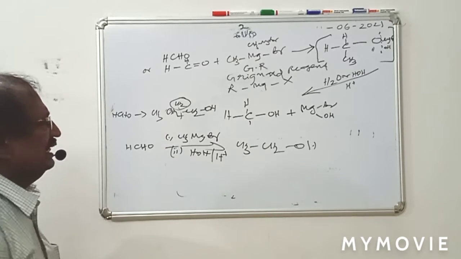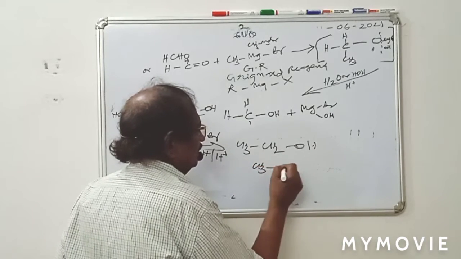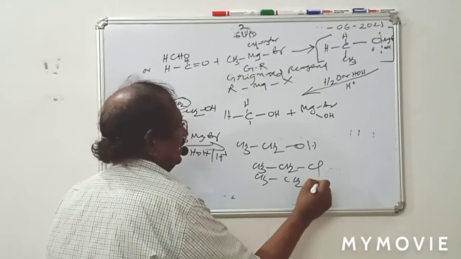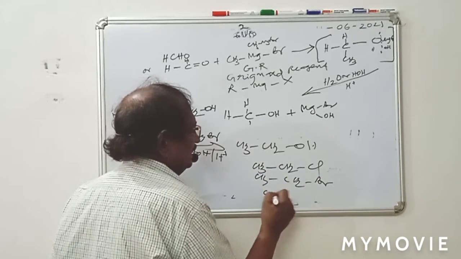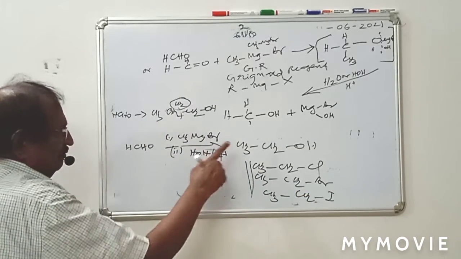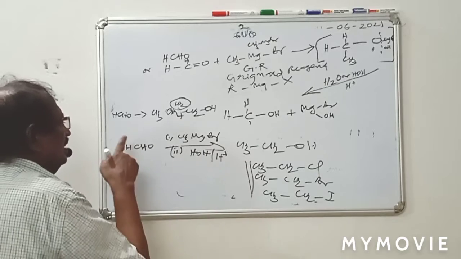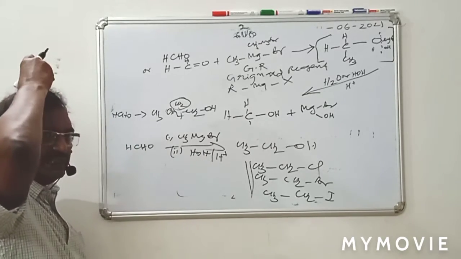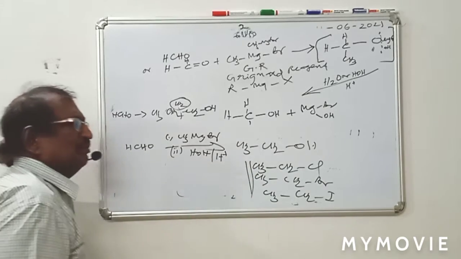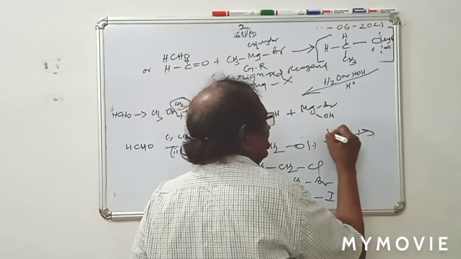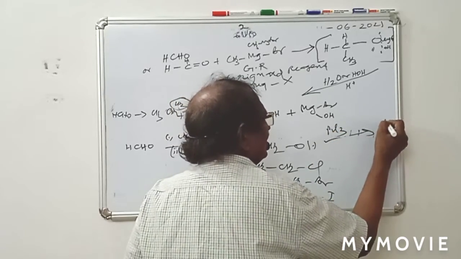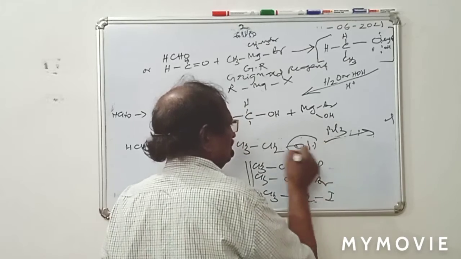Now we want ethyl chloride, ethyl bromide. Like this you can develop ethyl iodide, CH3CH2I. So for alkyl chloride we can use this one. Formaldehyde to ethanol is set in our brain. Now formaldehyde to ethyl chloride, no problem. Ethanol, after reacting with PCl3, phosphorus trichloride, you will get ethyl chloride. Cl will come instead of the OH group.